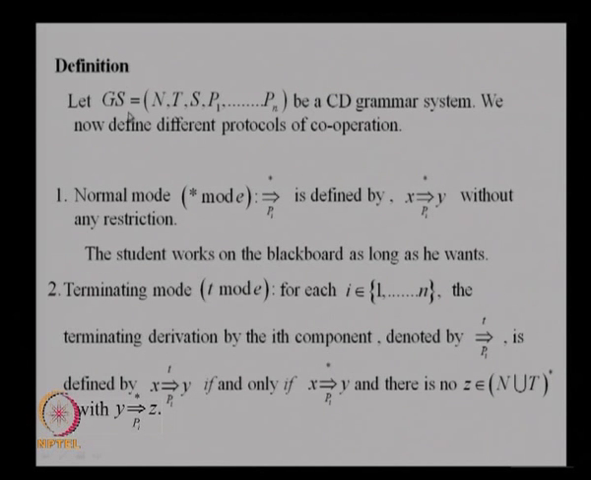Let G equal to (N, T, S, P1, P2, ..., Pn) be a CD grammar. CD stands for cooperative distributed grammar system. We now define different protocols of cooperation. What do we mean by different protocols of cooperation? We have seen that a CD grammar corresponds to the blackboard model. One student works out a few steps and then goes back, then the next student comes.